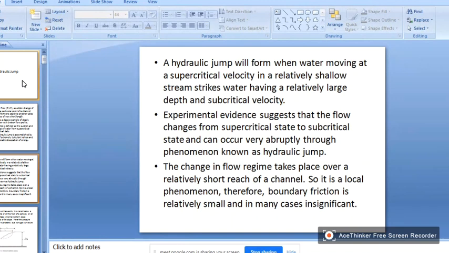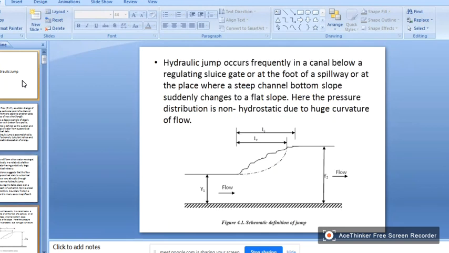Because this is a very short length, we can ignore the frictional resistance. We'll see later how you can derive some equations.